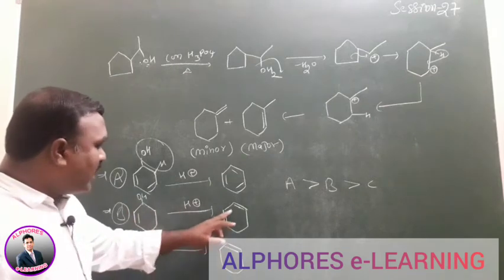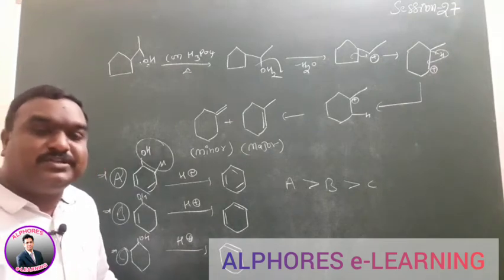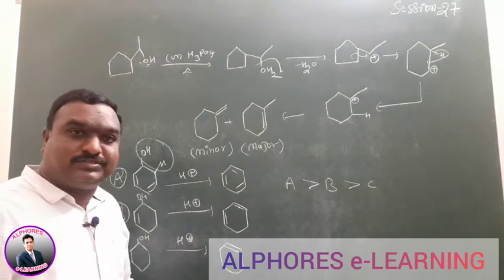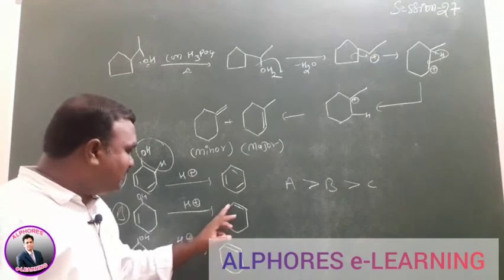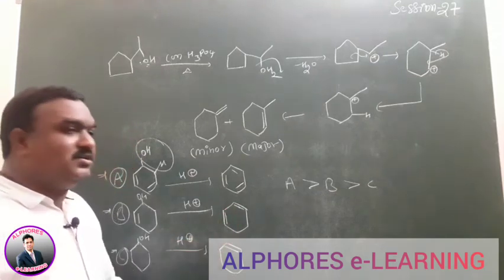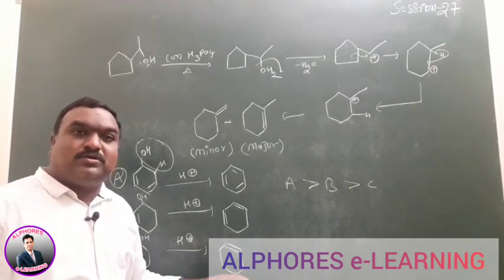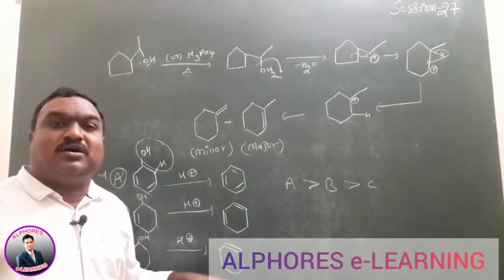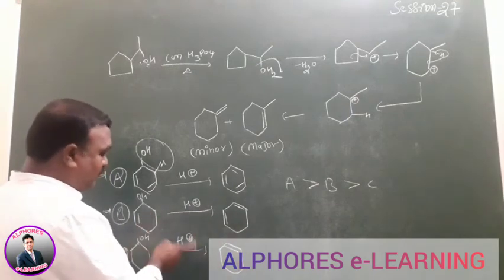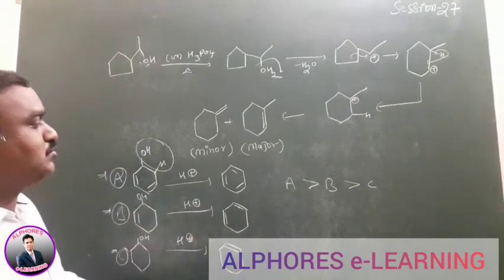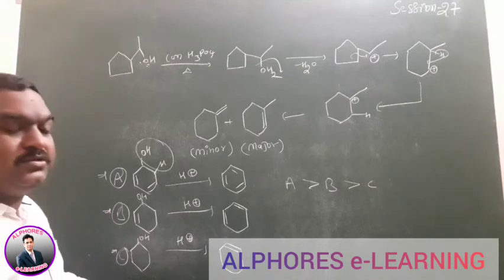When compared to these 2 compounds, the second compound, B compound, has a conjugated system. With a conjugated system, stability is somewhat more when compared to a non-conjugated system. 2 double bonds are separated by only 1 sigma bond. Due to that reason, the given structure is generally called a conjugated structure. Resonance is possible. According to resonance rules, resonance compound stability is greater than non-resonance compound. Due to that reason, B compound reactivity is more when compared to C compound. This is a way to write those products. Reactivity order: A is greater than B is greater than C.